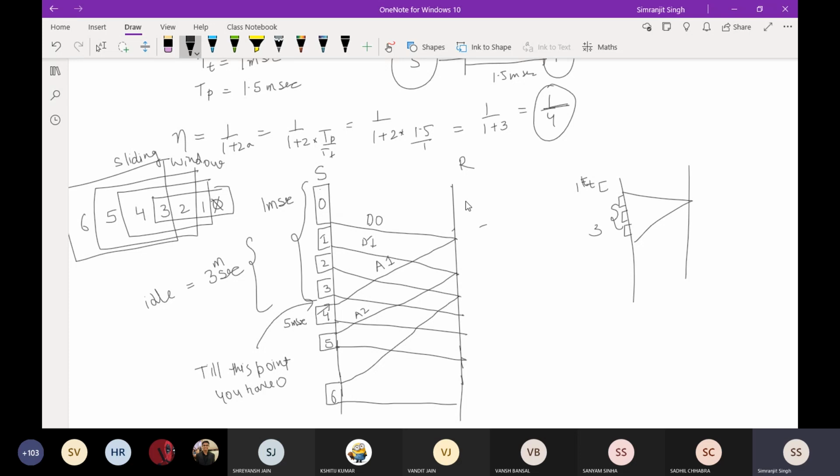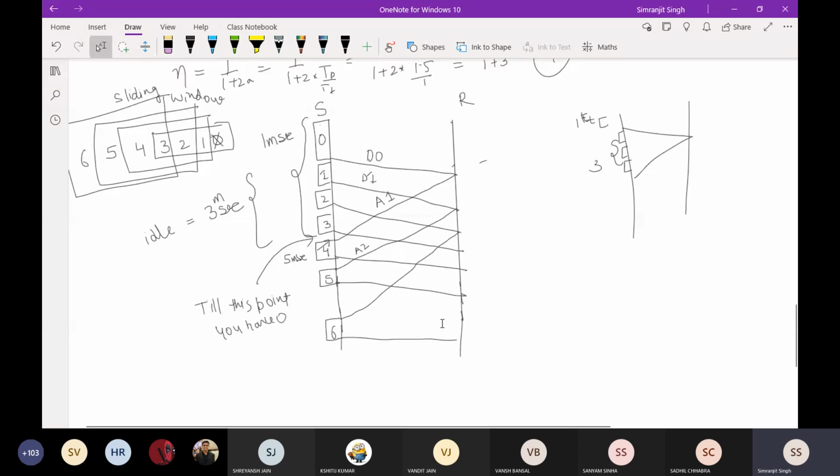By the time, if you have any doubt, just let me know. This is your receiver side. At the receiver side, by the time you are ready to transmit 5, you will receive the acknowledgement from 2. You will receive the acknowledgement of this 2nd packet, so the timing will be so perfect. Now you discard 2 and you move the window towards the 6th packet.